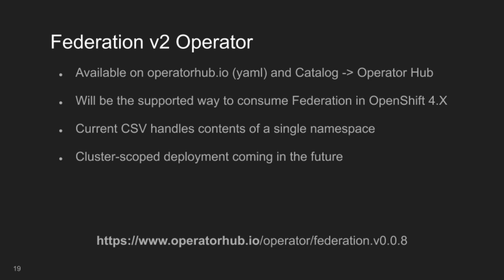The best way to get started with OpenShift Federation is to install the Federation operator from operatorhub.io. Using the operator will ensure support from Red Hat going forward. Currently, the Federation operator, in version 0.0.8, limits itself to a single namespace. The control plane and all federated types must reside within that namespace to be propagated to member clusters. The option for cluster-scoped federation through the operator is planned for an upcoming version.